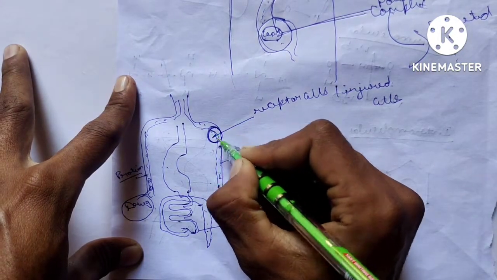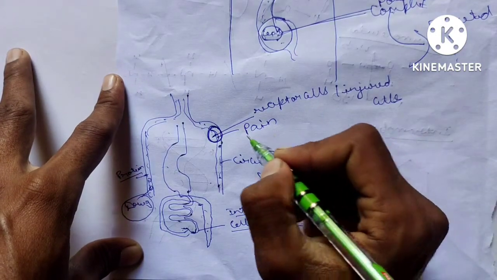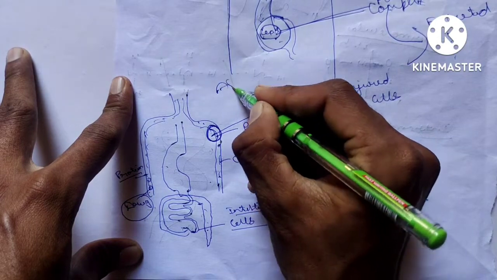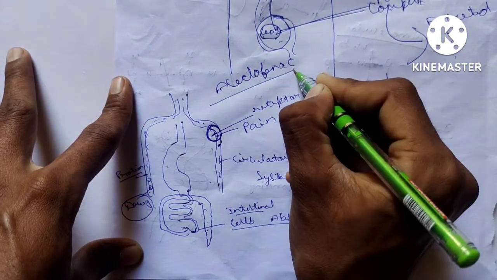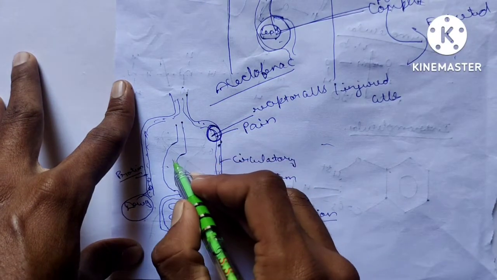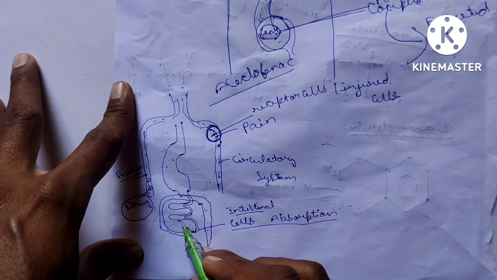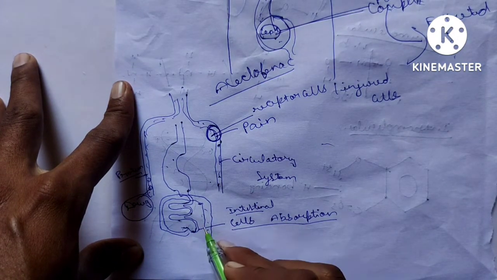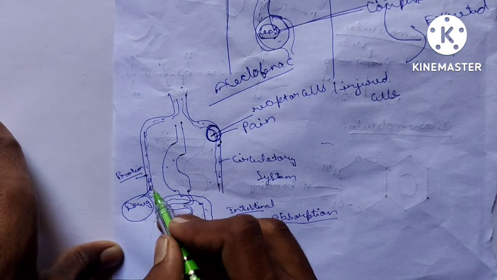It starts pain. Why? Due to some reason. Now, if pain occurs, you will take one tablet like aceclofenac. That aceclofenac tablet first enters the stomach, where absorption takes place, then it enters the intestine, where absorption takes place with the help of the intestinal cells. After that the drug enters the circulatory system, into your blood.